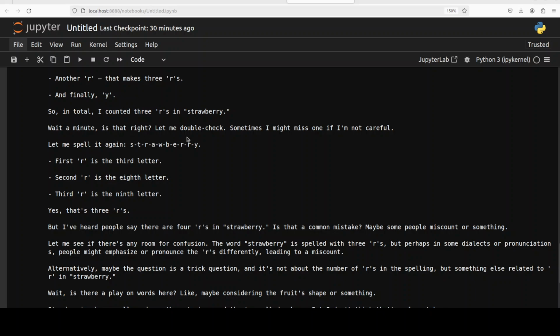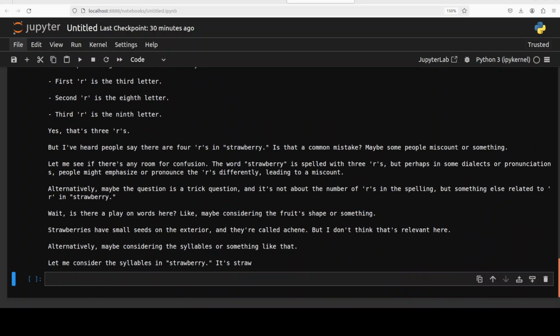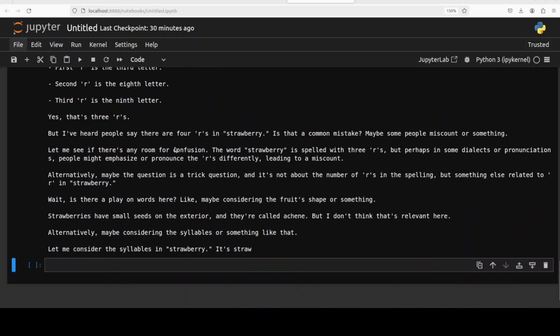Wait a minute, is that right? Let me double check. Sometimes I might miss one if I'm not careful. Let me spell it again. So again, double checking is happening. Yes, there are 3 R's, but I have heard people say there are 4 R's in strawberry. Is that a common mistake? Maybe some people miscount. Let me see if there is any room for confusion.